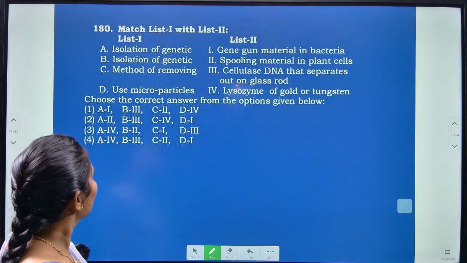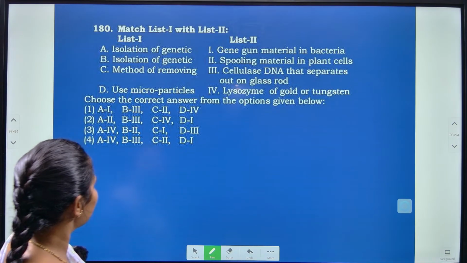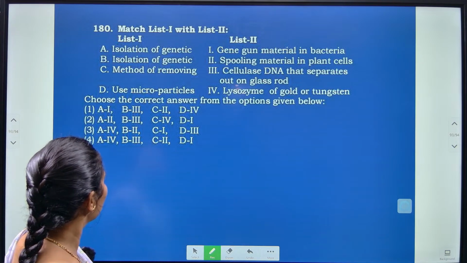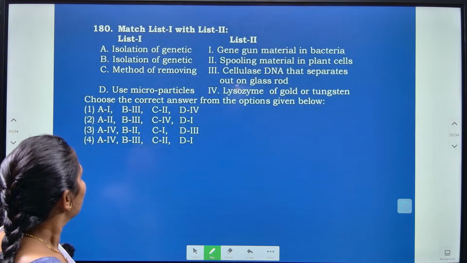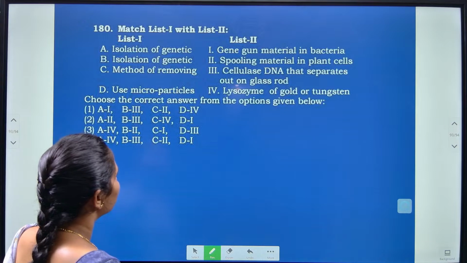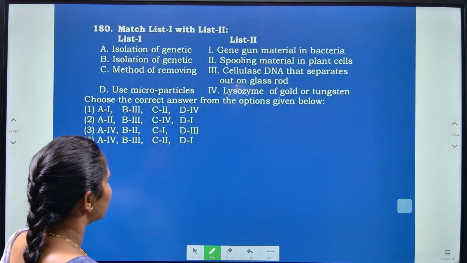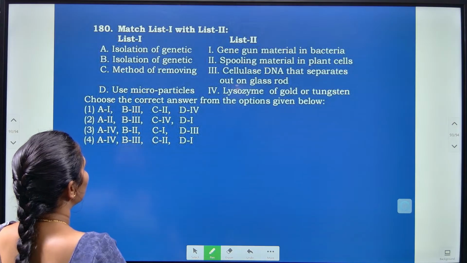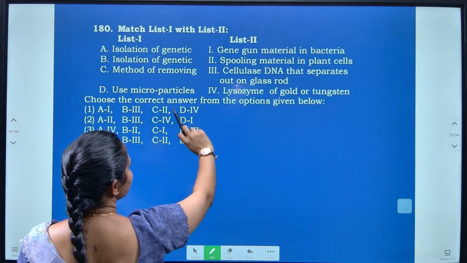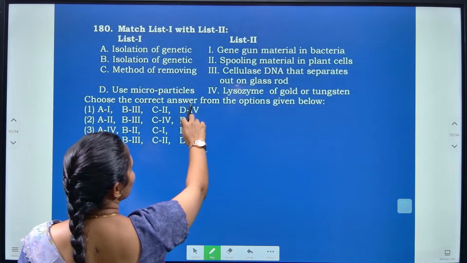Spooling is where DNA separates out as threads. Lysozyme, cellulase, and gold or tungsten microparticles are the other items.